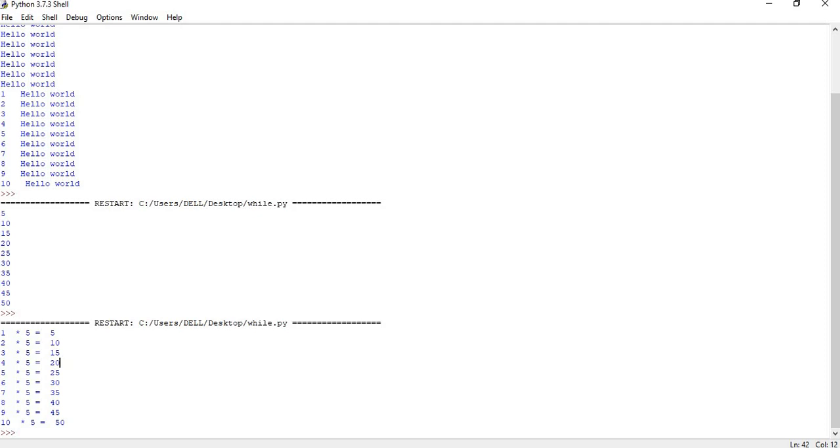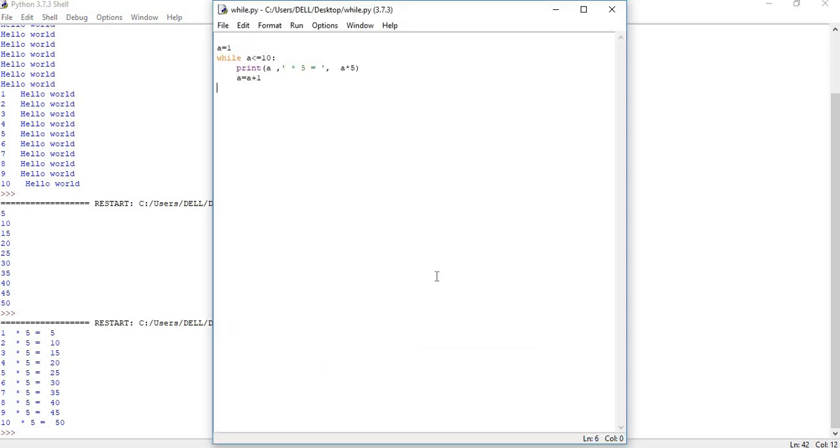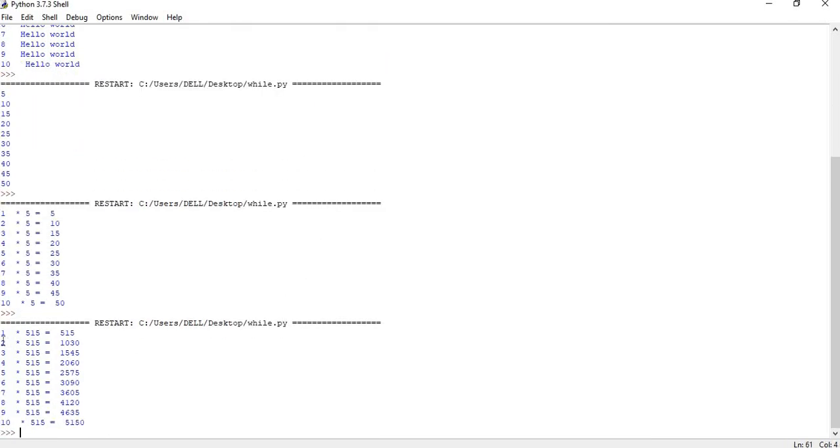Now I want some complex table which I cannot think of in my mind. Let me take a table of some 515. I want a table like this. I cannot think of it, I cannot count based on my mind power. Okay, let's run this. Save it first. Run it. Now you can see this. So 1 into 515 equal to 515. 2 into 515 equal to 1030. 3 into 515 equal to 1545, and so on.